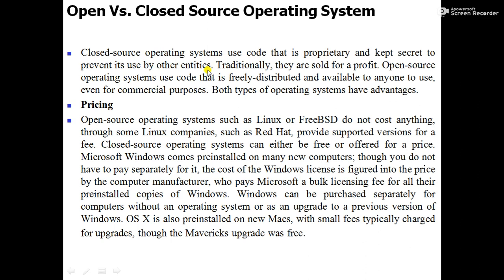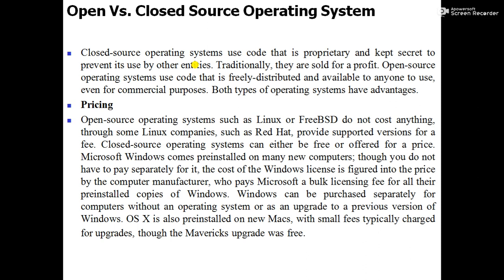Means the source code is not available to the user, whereas in open source operating systems the source code is available, which means the user can see it or modify it.